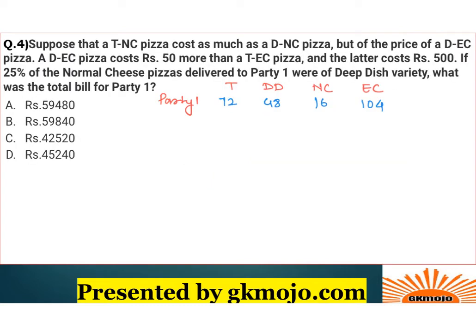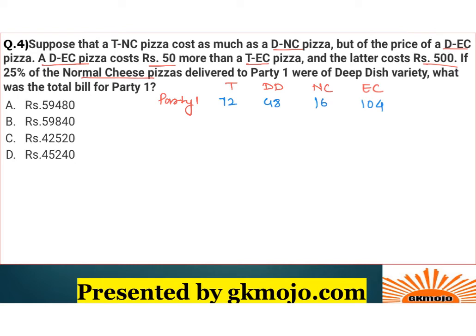Because we need information on party 1, I have already taken this from the chart that we had made, the table that we had constructed, right? Suppose that a thin crust normal cheese pizza cost as much as a deep dish normal cheese pizza, but 3/5 of the price of a deep dish extra cheese pizza. A deep dish extra cheese pizza costs 50 more than a thin crust extra cheese pizza, and the latter costs rupees 500. So if 25% of normal cheese pizza delivered to party 1 were of deep dish variety, what was the total bill for party 1?